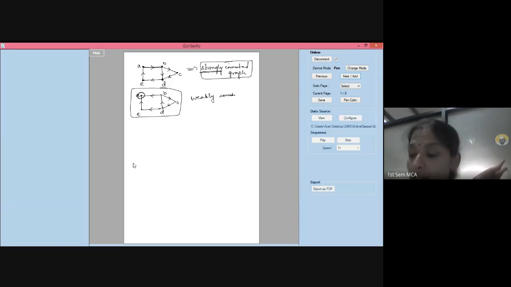Is it not? That is why we call it weakly connected. That's why I said every strongly connected graph, if you imagine its undirected version, will still look like one piece. Every strongly connected graph is also a weakly connected graph, but a weakly connected graph need not be a strongly connected graph. Am I clear to you all?